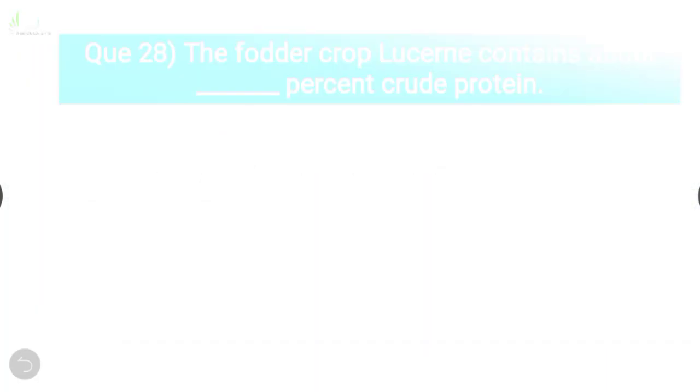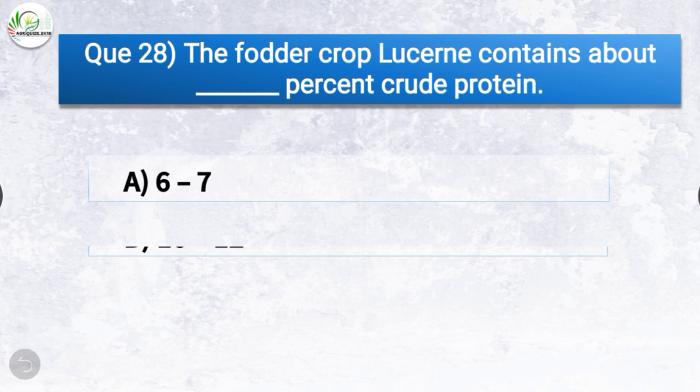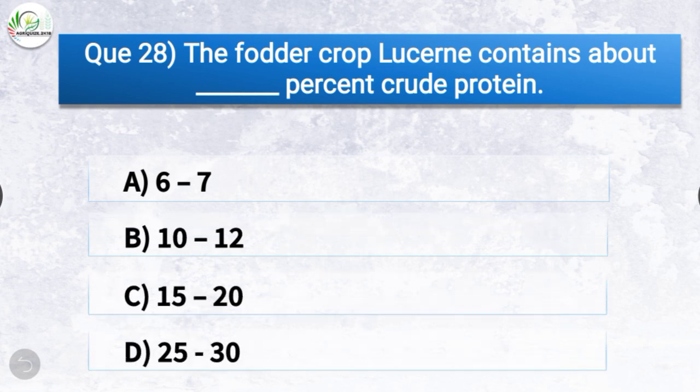Question number 28. The fodder crop lucerne contains about dash percent crude protein. The options are 6 to 7, 10 to 12, 15 to 20, or 25 to 30. The correct answer is option C, 15 to 20. The fodder crop lucerne contains about 15 to 20% crude protein.